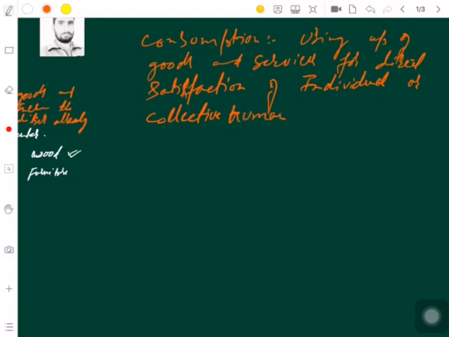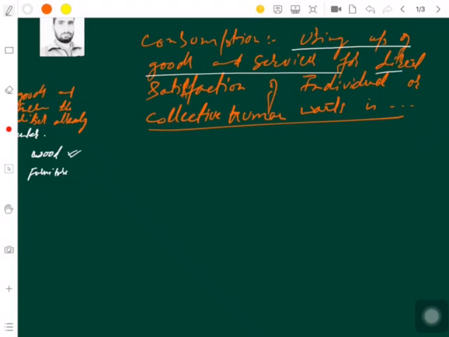Collective human wants, I would like to put it like that, is called consumption. So look at the definition of what I have been saying. Consumption is the process of using up of goods and services for direct satisfaction of individual or collective wants.